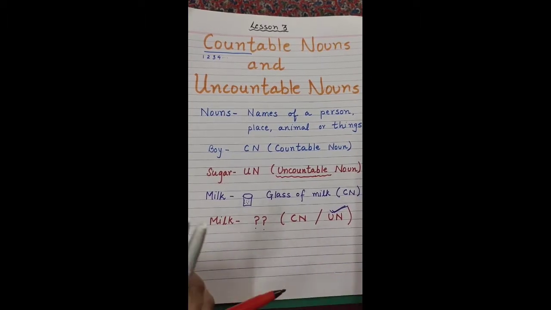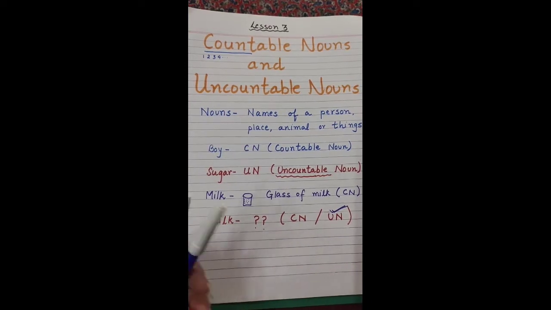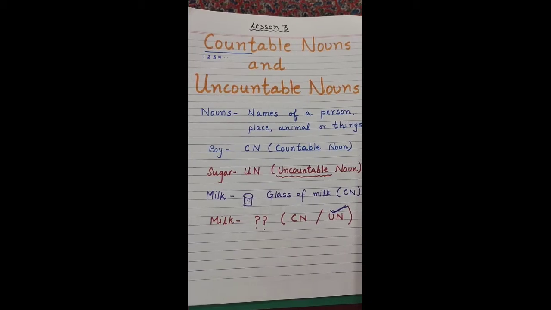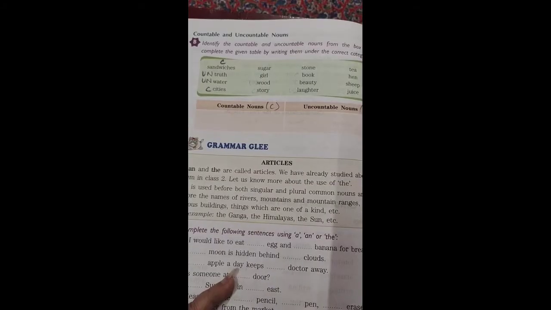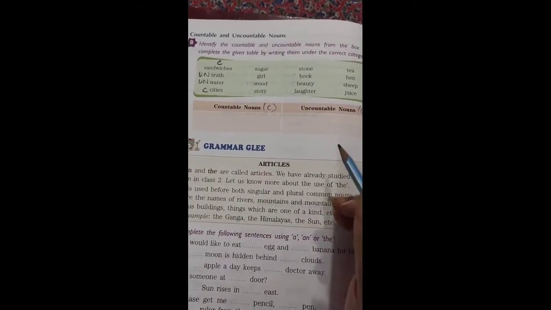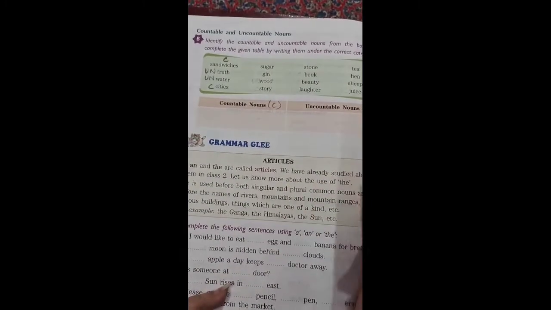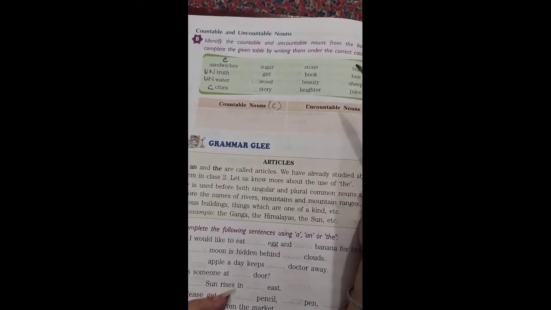So now we are going to proceed towards the book exercise that has been given in your reader book. Quickly take out your reader books with me. Okay, children, so this is page number 28 and this is the exercise of lesson number 3 that we were already doing.